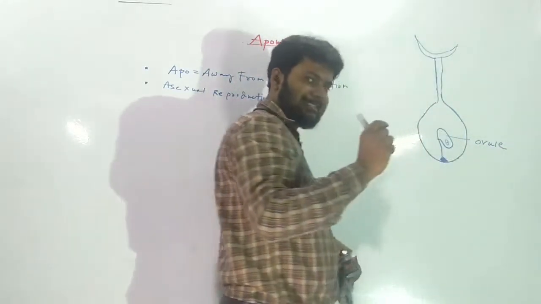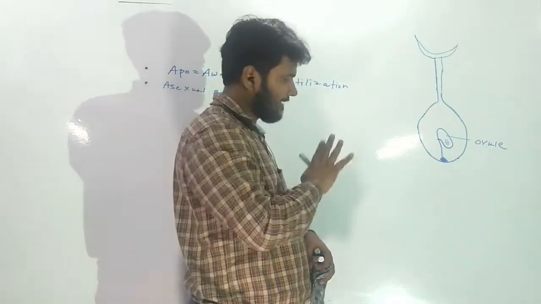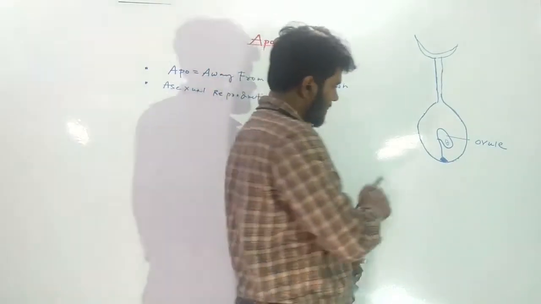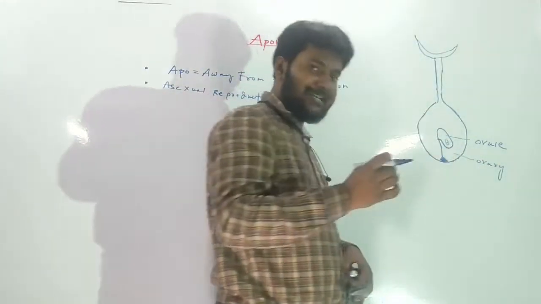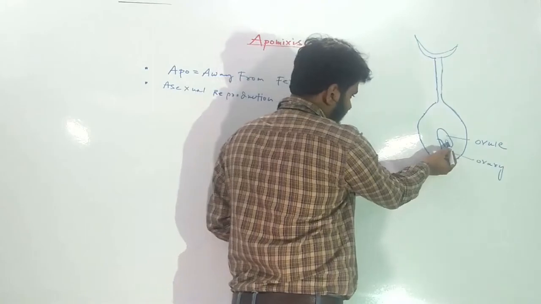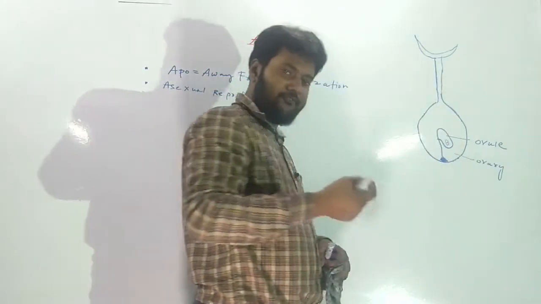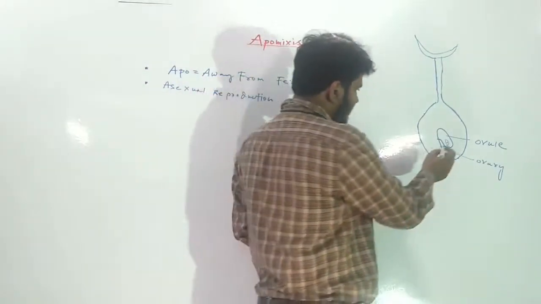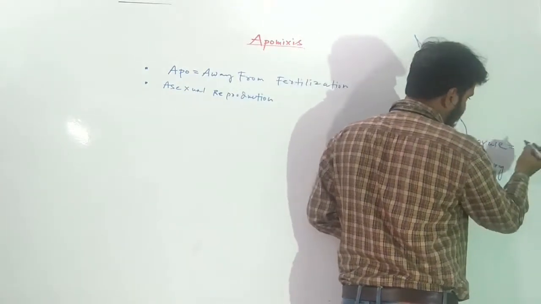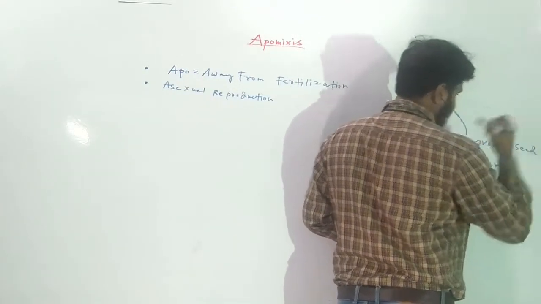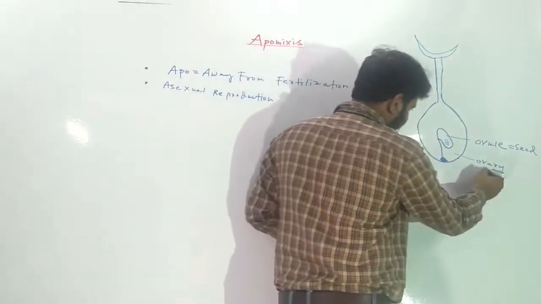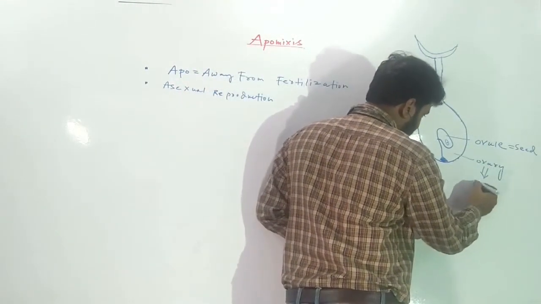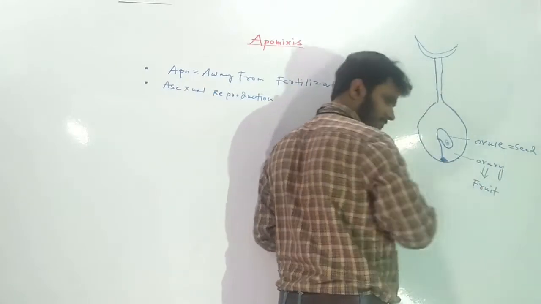Inside the ovule there is the embryo sac and the female gamete. After fertilization, when the male gamete fertilizes the female gamete, this ovule will be transformed into seed, and the ovary will be transformed into fruit.